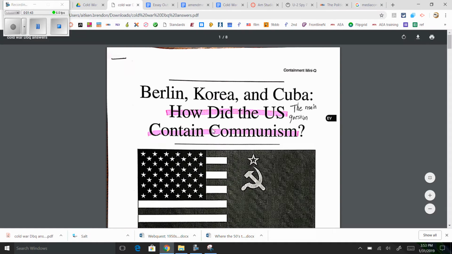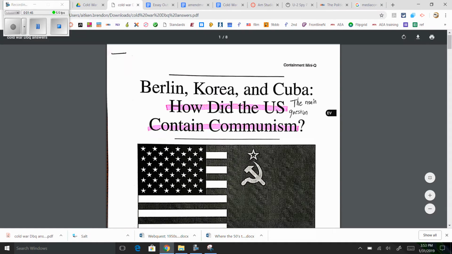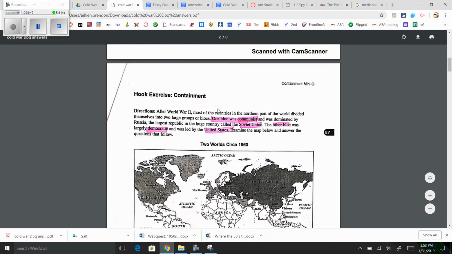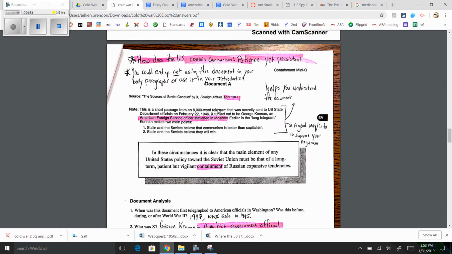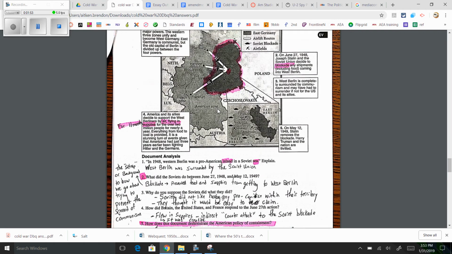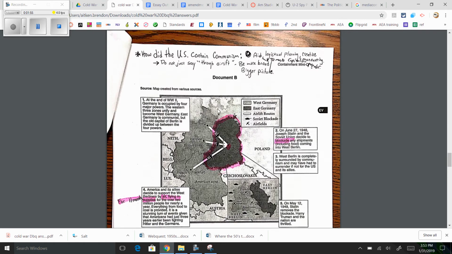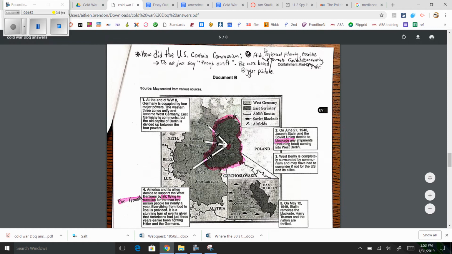If you're even more confused, this answer sheet right here, it is on Canvas too, called DBQ answer sheet. What you're going to do is go through and, for example, document B, you would say Berlin, the airlift, the U.S. contained communism through aid, right? We sent aid there to make capitalism seem better than communism. That's just one prime example.